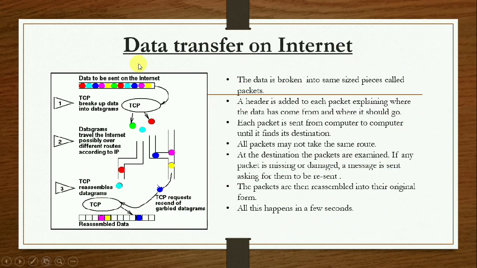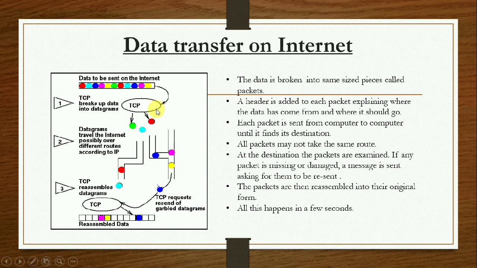Next we have data transfer on the internet. We know that we transfer so much data on the internet, like we may send emails, pictures, or videos. So how is all this done? First of all, the data to be sent is broken into same sized pieces called packets, which can be seen here in different colors. They are broken into datagrams or packets by the Transmission Control Protocol, TCP.